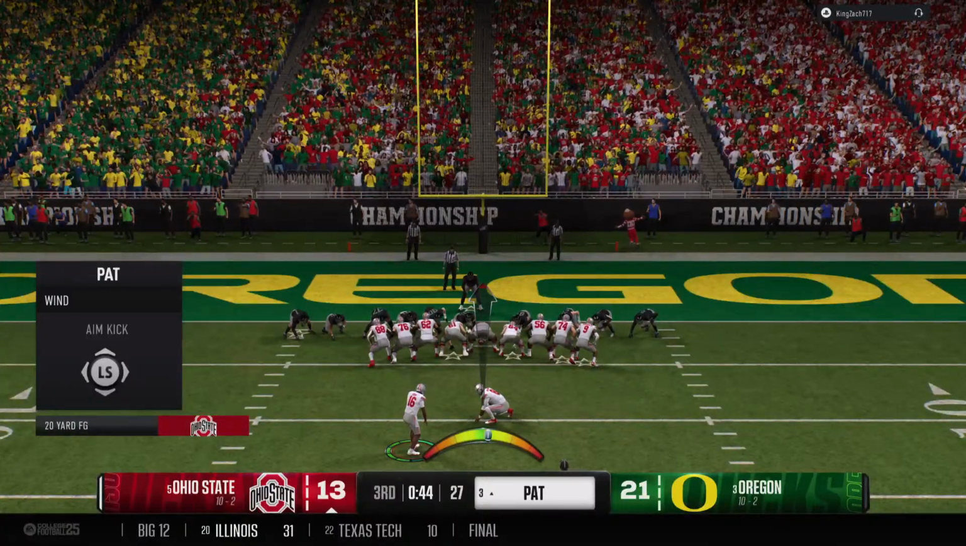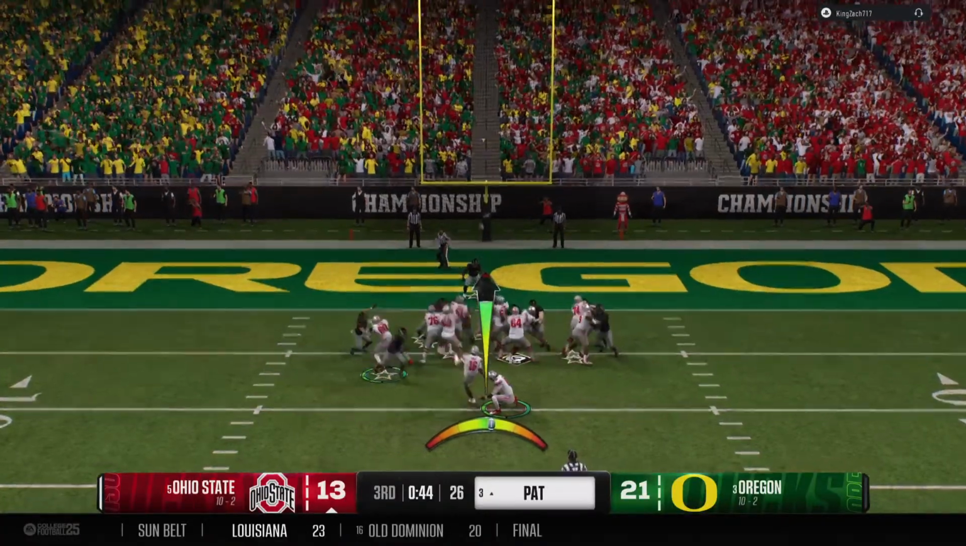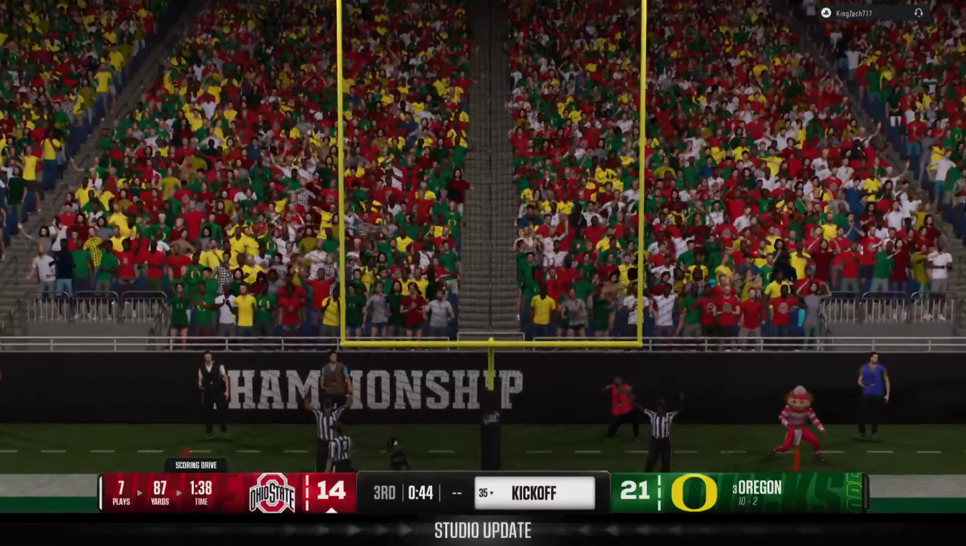Now here comes the point after attempt. PAT is good. They still trail, though.